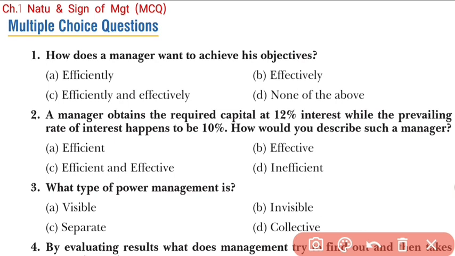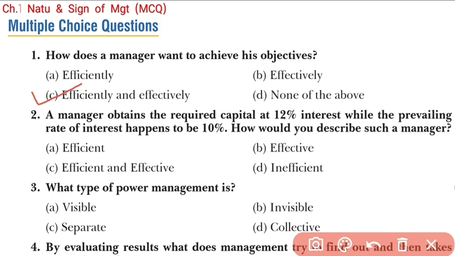How does a manager want to achieve his objective? Students, now you can see how does a manager want to achieve his objective. Option A is efficiently, option B is effectively, option C is efficiently and effectively, and option D is none of the above. So we know that the definition of management is the process of getting things done with the aim of achieving goals effectively as well as efficiently. So students, here option C will be correct, that is efficiently and effectively, right?